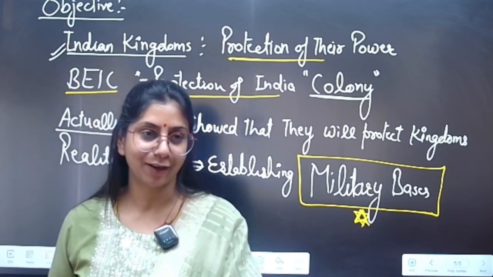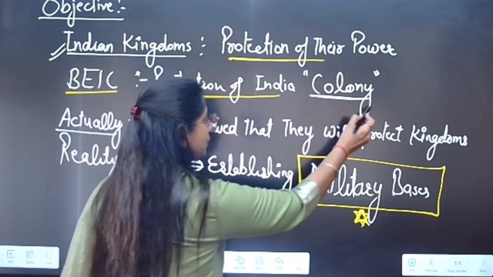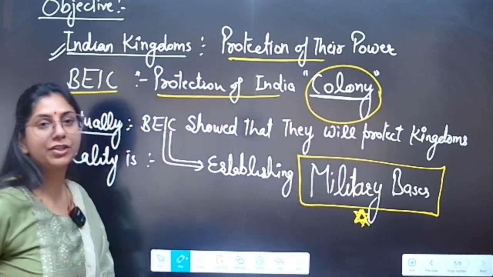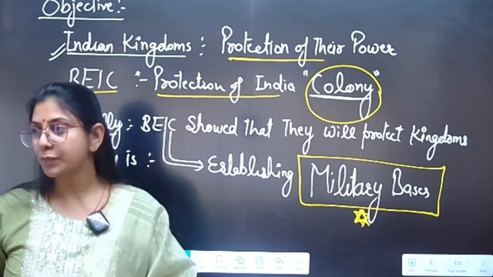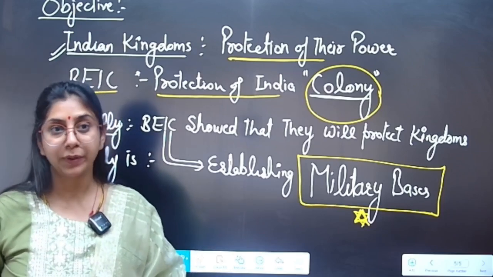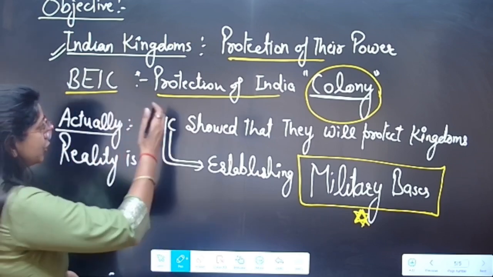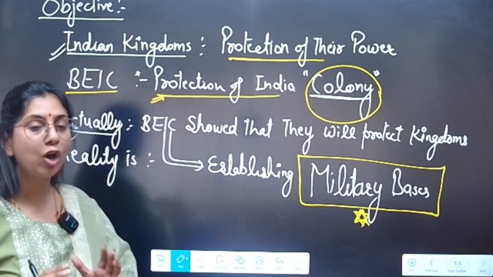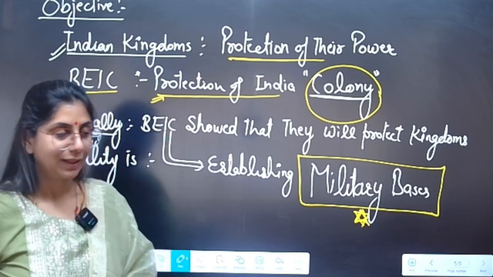They had a fear of Napoleon. So they wanted to protect India, which was the most beneficial colony of the British East India Company in Asia during this time, right? That was the hidden objective, but they never told that, right?